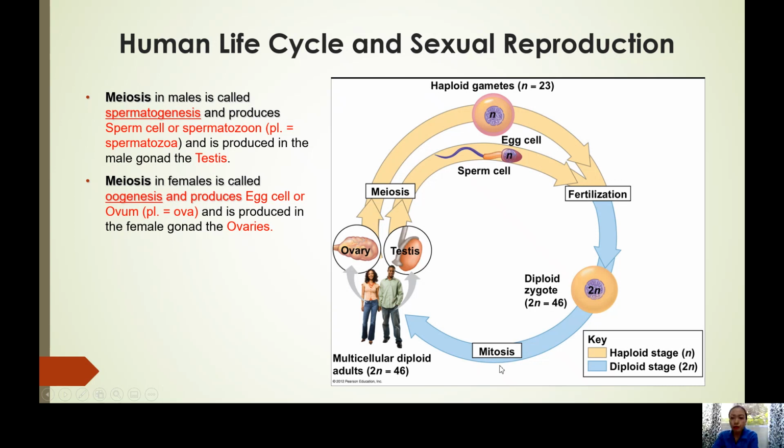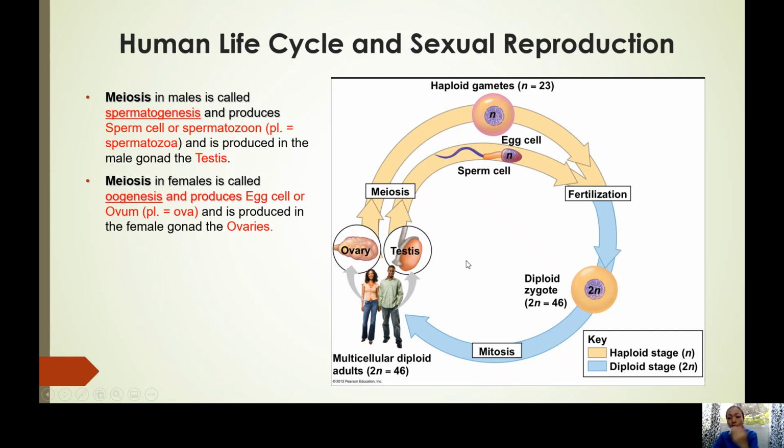And that mitosis continues, growth and development, okay? That will give rise again to another human being until it becomes a fully grown man and a fully grown woman. So you can see here in this diagram the cycle, class, meaning we as human beings are being made because of the process of meiosis and mitosis.